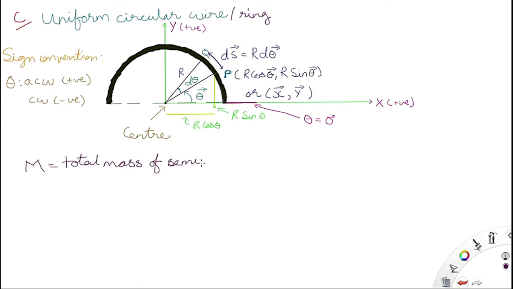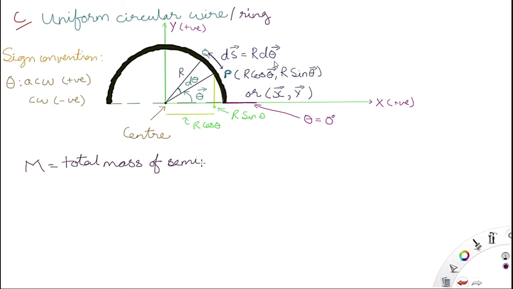As we did in the previous case, once again we have to find the dm. All the labor that we are doing is to find the dm. Here we will find the dm, and then using that dm we will find the center of mass from the formula. First of all, understand this figure. We have taken this elemental length from P to Q, so ds is equal to r d theta.